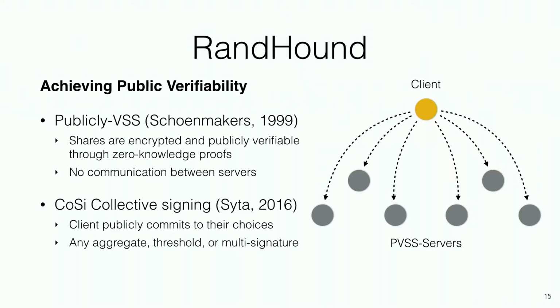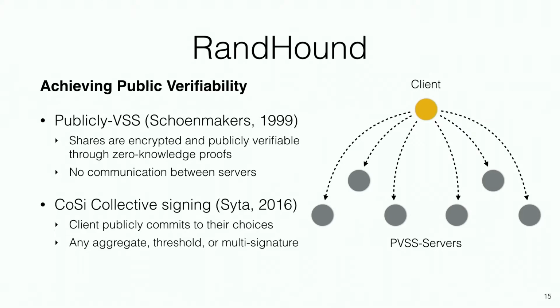So how do we achieve public verifiability? We do it in two ways. First, we use PVSS, publicly verifiable secret sharing, that improves upon regular VSS by adding encryption and zero-knowledge proofs. This means that anyone can look at the shares and anyone can check the shares without actually getting access to them. We also use collective signing to hold the client accountable and allow the client to make a decision and publicly commit to that decision. Collective signing can be implemented using an aggregate threshold or multi-signature. In our implementation, we use Schnorr multi-signatures.